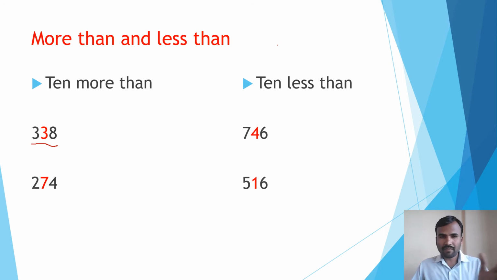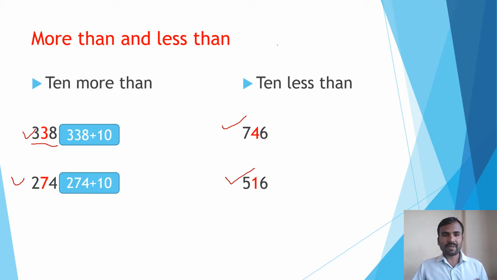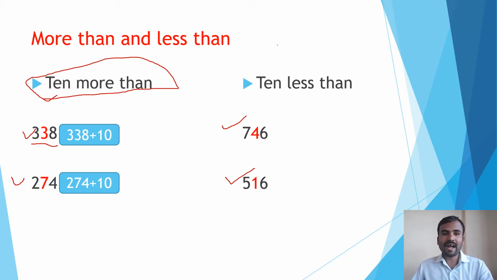274, right? We have to write 10 more than 338 first, and 10 more than 274, and 10 less than 746, 10 less than 516, right? It's very simple. If you want to find 10 more than, just add 10. So 338 plus 10, you will get what? Yes, 348.